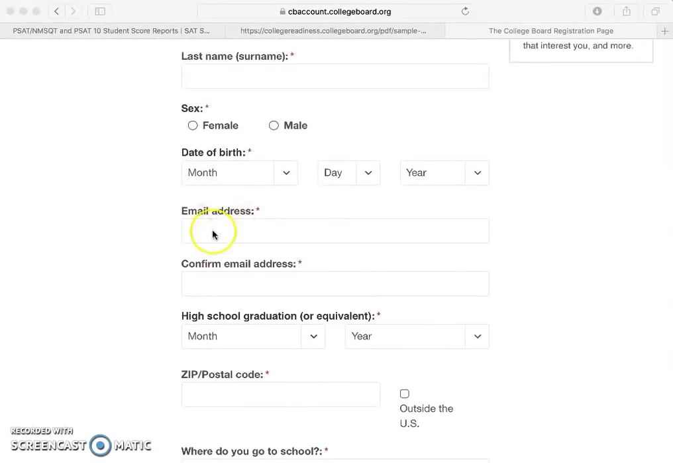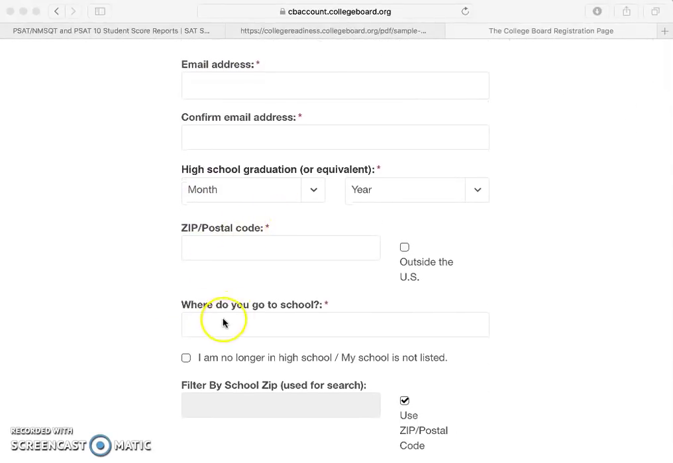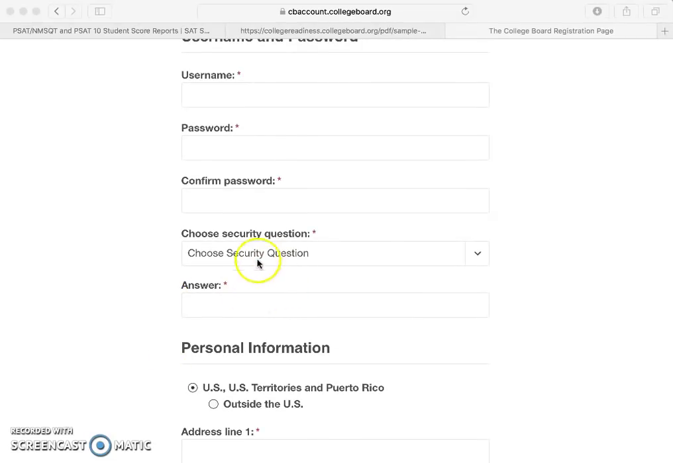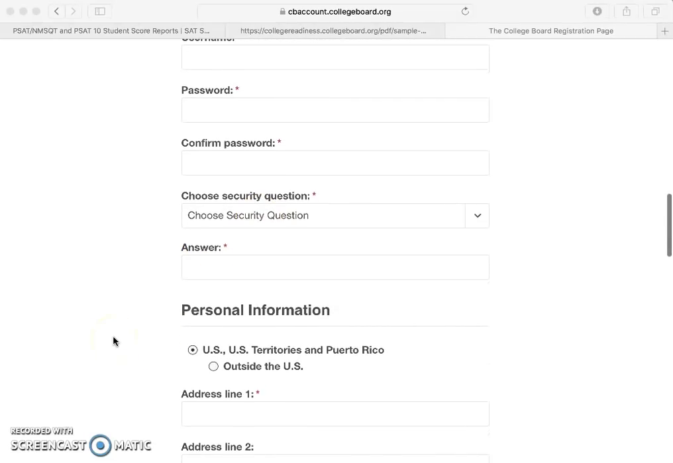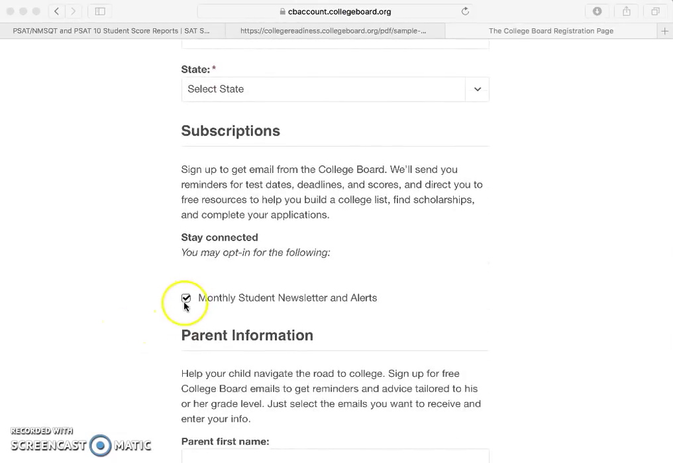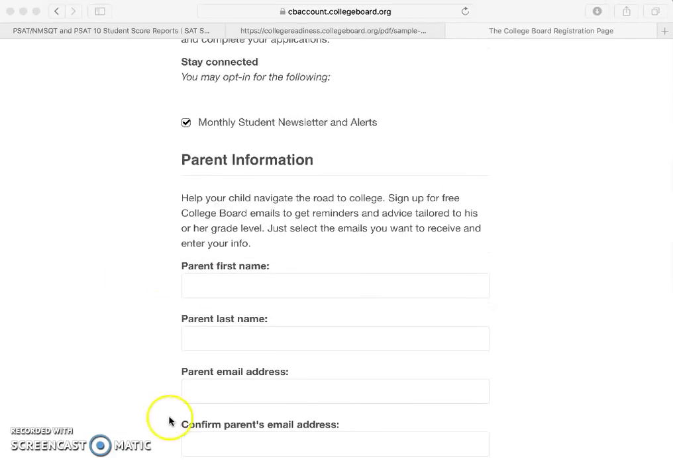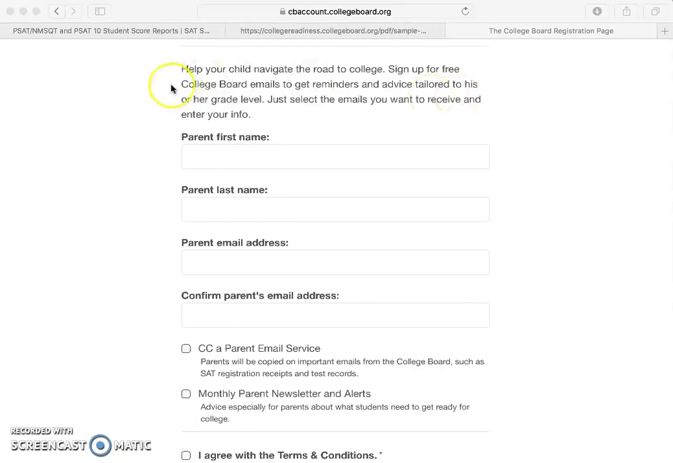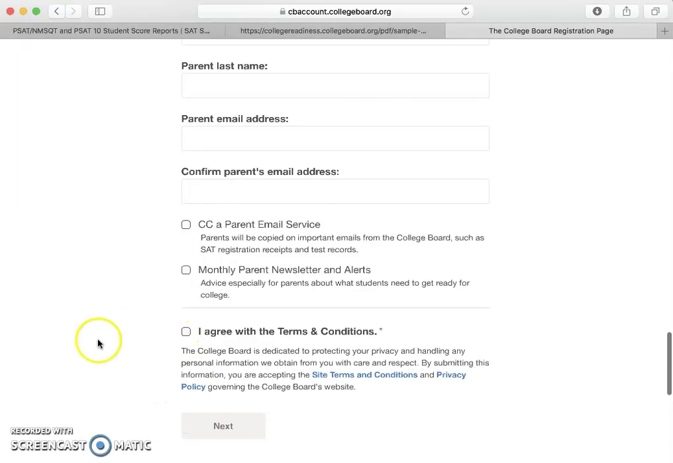So it just kind of goes through all the basic stuff. One of the things is you have to type in Lake Central. It does pop up, and then username, password, and there is a security question, which they're kind of annoying security questions. So make sure that you get that and then your personal information down here. You could subscribe to this monthly newsletter. That might give you good alerts for deadlines and free resources to study for the SAT. And then any parent information is optional for you to type in. I'm sure your parents would love to get updates on SAT, but you decide, and then make sure you agree and go to next, okay?